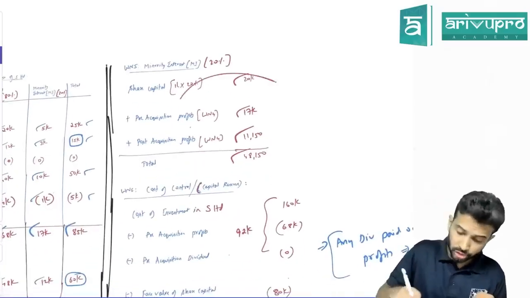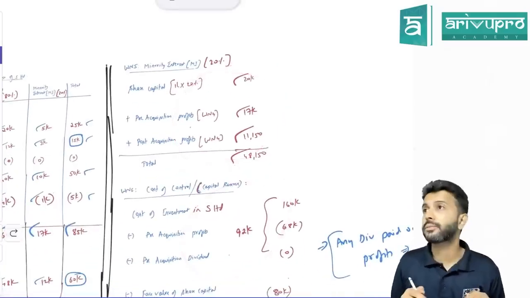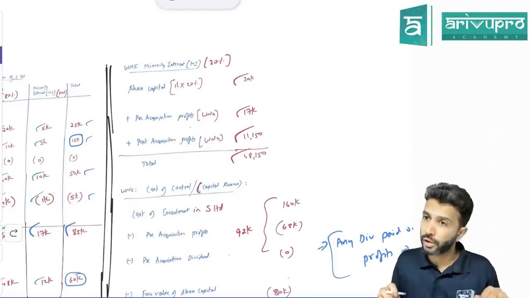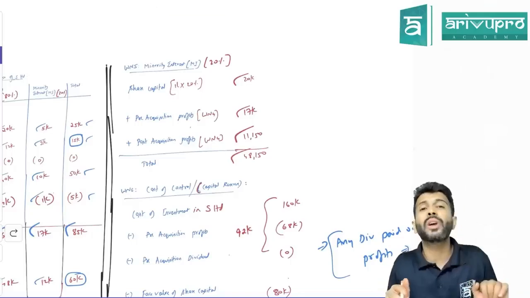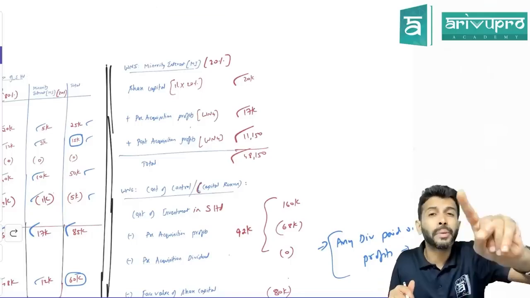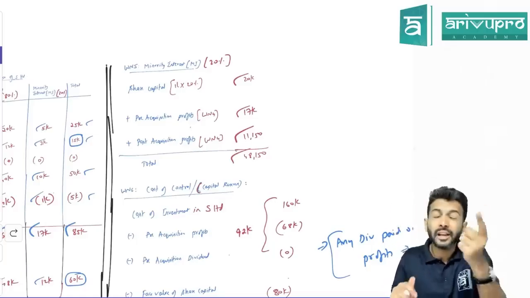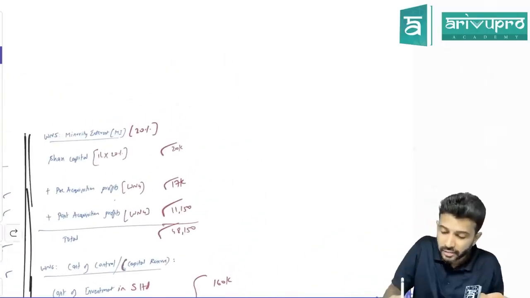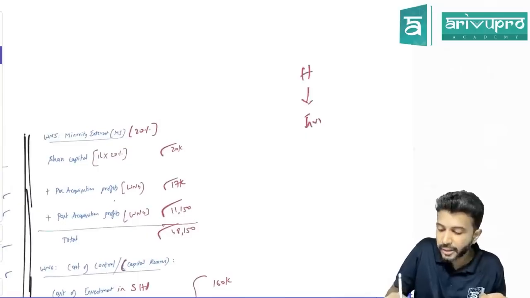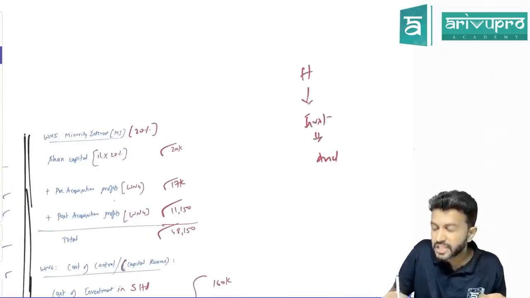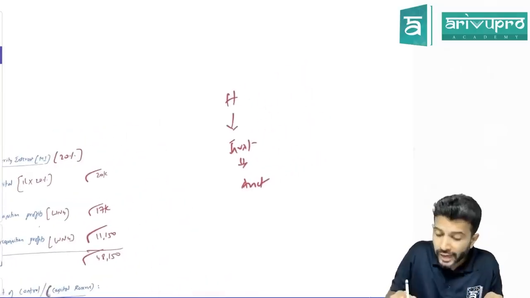Sir, why can't we do the same working note for holding company? Because holding company is also a shareholder, sir. We can't do it like that, because the holding company has purchased investment in a subsidiary company. Think from the holding company's perspective, this investment is an asset. Where did they invest?